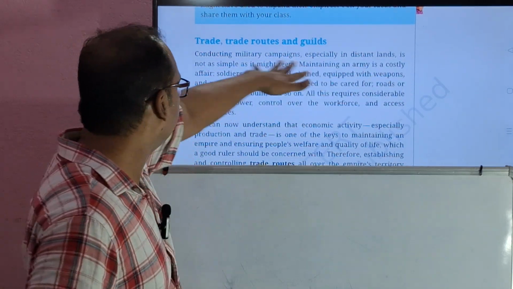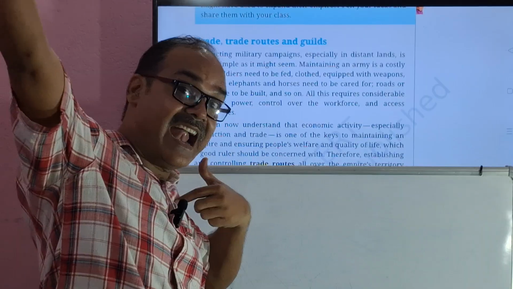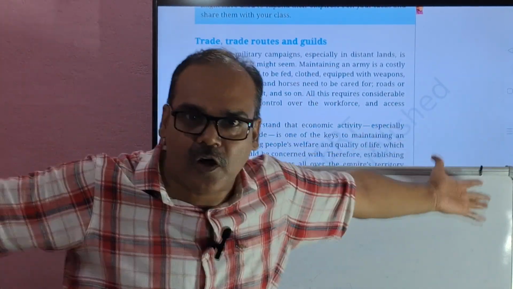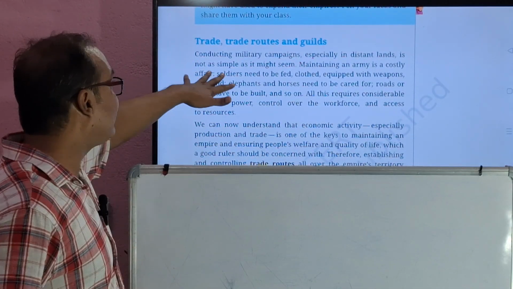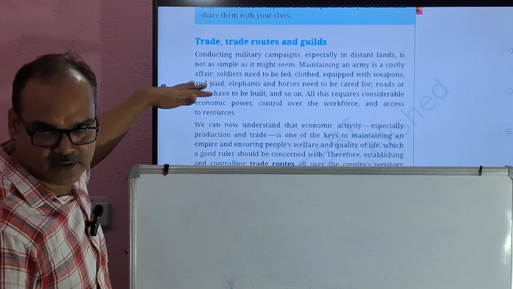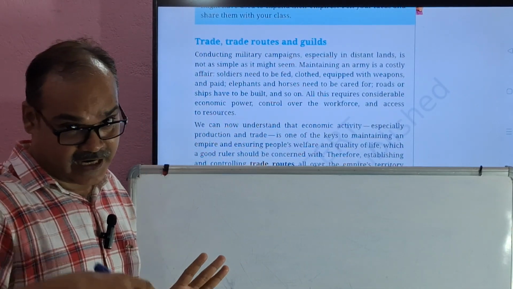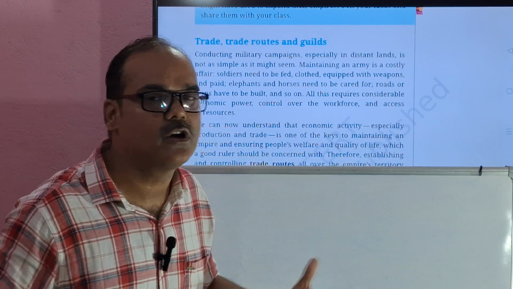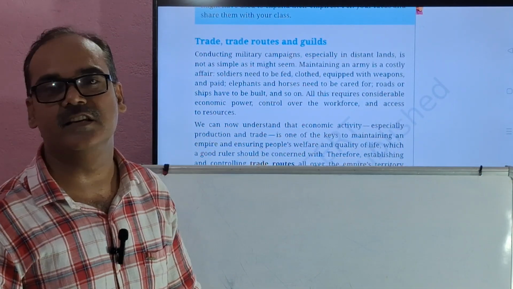Trade routes and guilds. Conducting military campaigns, especially in distant lands. A military campaign in a distant land would require a huge amount of resources, yes, a huge amount of money. It is not as simple as it might seem. Maintaining an army is a costly affair. Without money, military invasion or expansion of territory is not possible, because to maintain a large army, a huge amount of money is required.